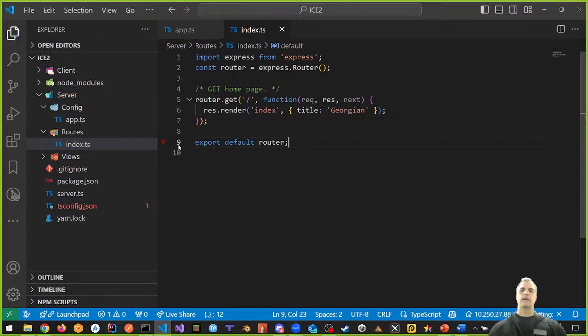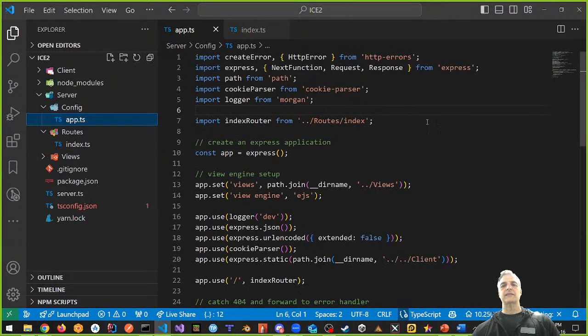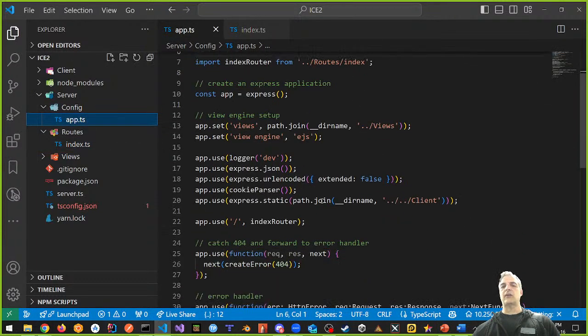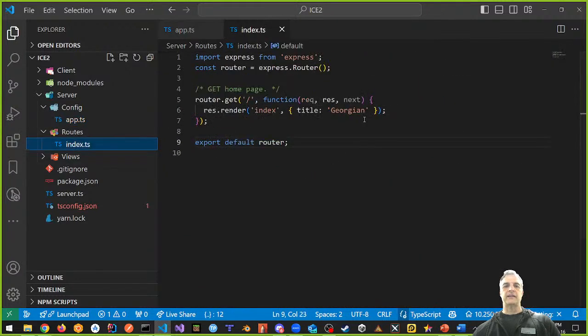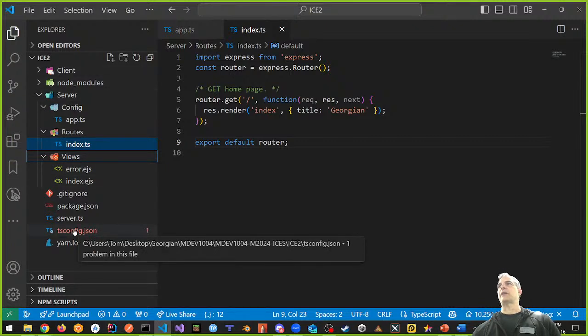And if I look at app.ts, it's not complaining anymore, right? It's all good. App.ts is good. My index router is good. You can see that that's okay. My views have nothing to change because they're okay. And my friends, now we're ready to transpile for the first time.